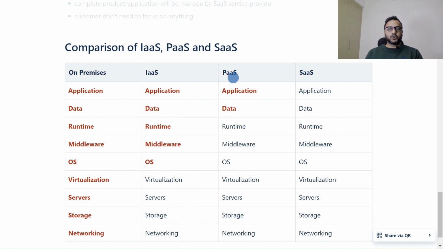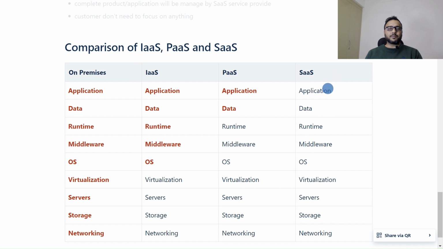If we are talking about platform as a service, we just need to take care of application and data, and the rest will be taken care of by the PaaS provider. And with SaaS, everything is taken care of by the SaaS application provider. So in certain conditions IaaS is needed, in certain conditions PaaS is needed, and in certain conditions SaaS is needed.